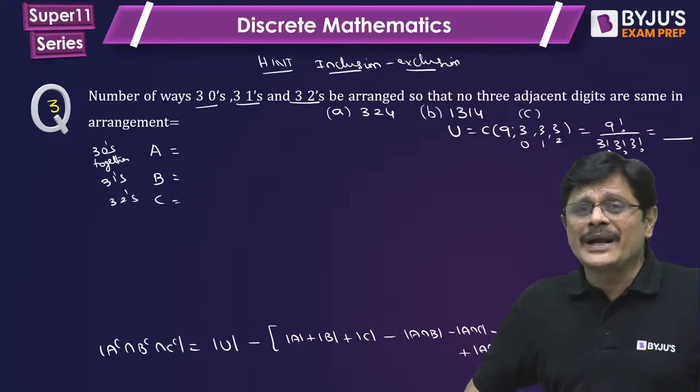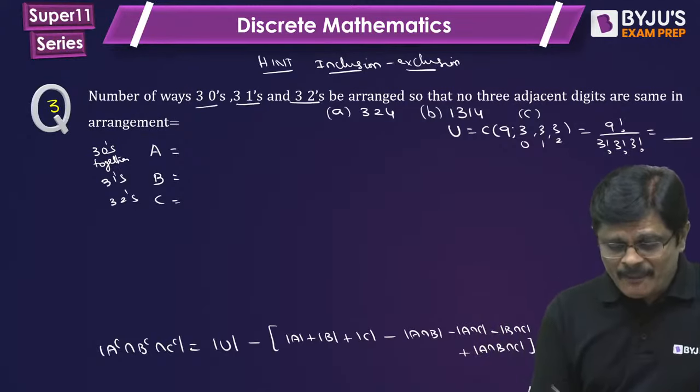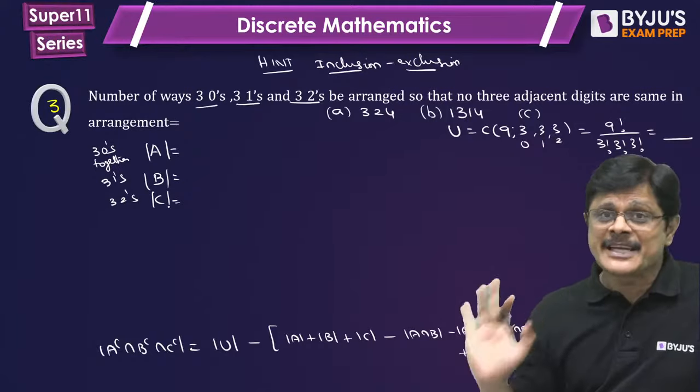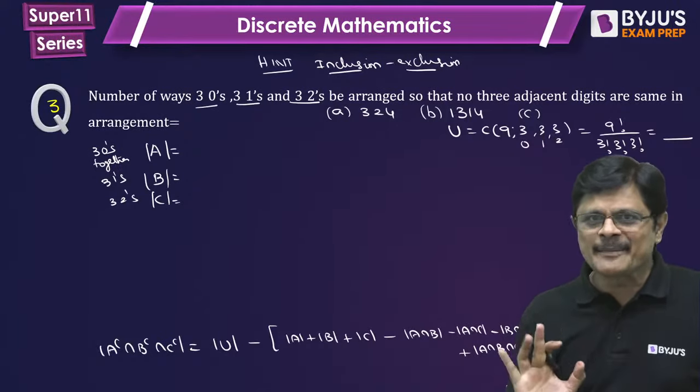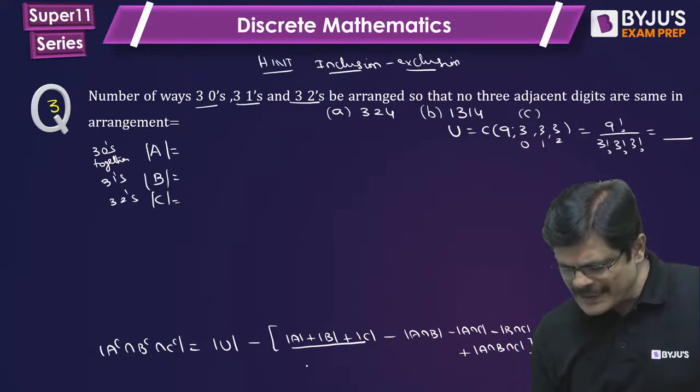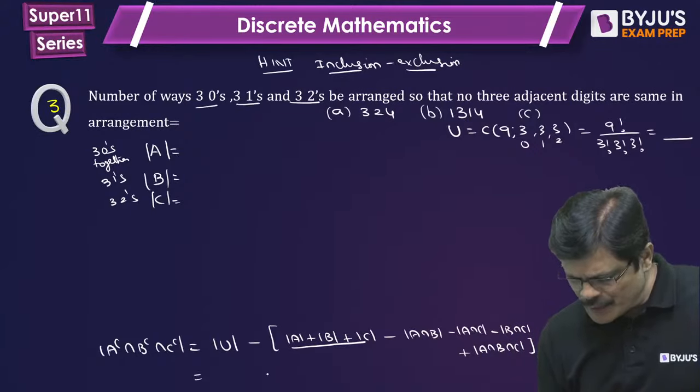See, here we need to understand the symmetry. The number of elements in A, the number of elements in B, and the number of elements in C will be the same. Story is same, na? So if you can find one, these three are same actually. So you can simply do this, some value, you get it.